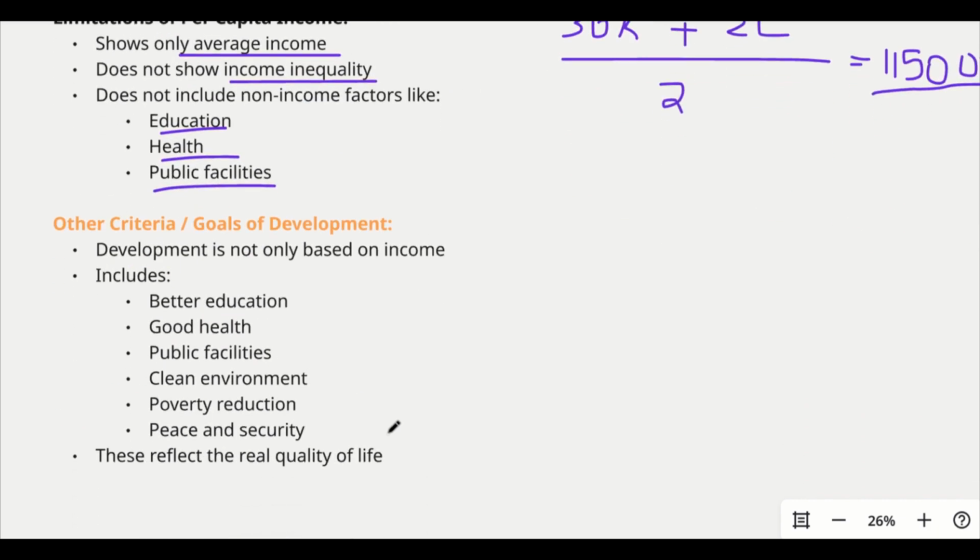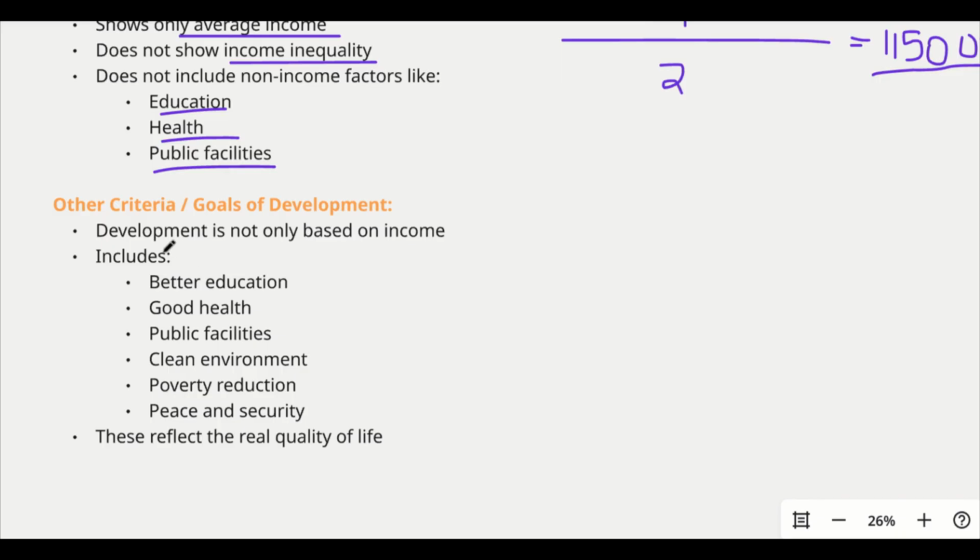So we might need other criteria. What are the other criteria? Development is not only based on income, that is what we have concluded so far. We should include better education, good health, public facilities, clean environment, poverty reduction, peace and security. These all will improve the quality of life. By improving the quality of life only, we can say that a country is developing or developed.